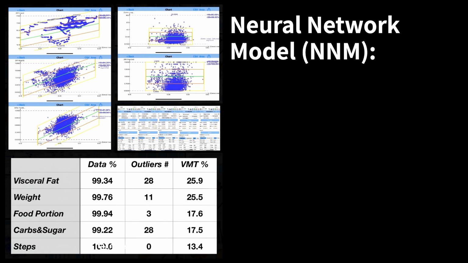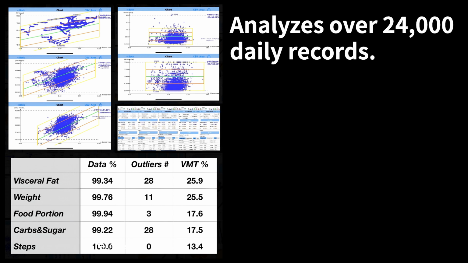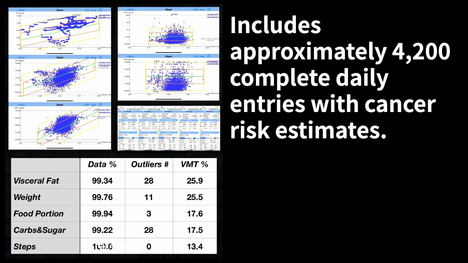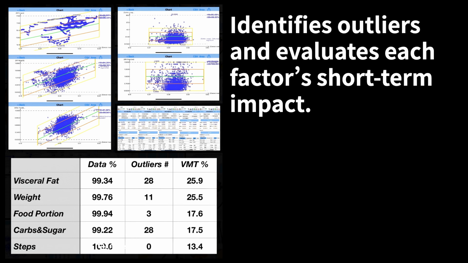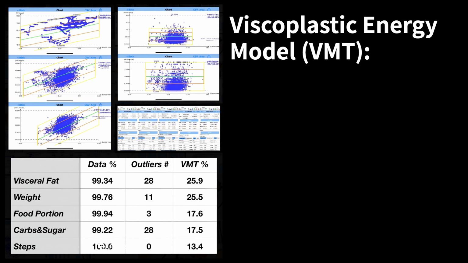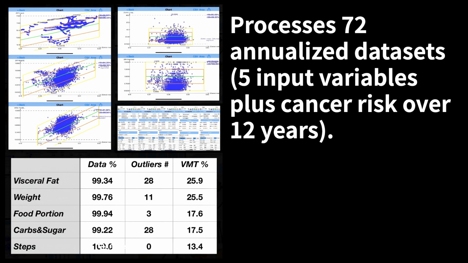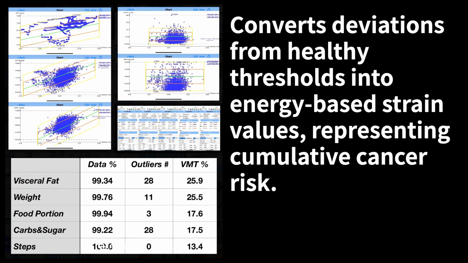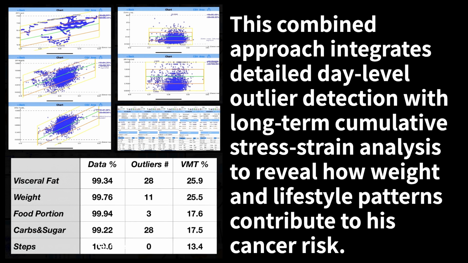Neural network model, NNM, analyzes over 24,000 daily records, includes approximately 4,200 complete daily entries with cancer risk estimates, identifies outliers and evaluates each factor's short-term impact. Viscoplastic Energy Model, VMT, processes 72 annualized datasets, 5 input variables plus cancer risk over 12 years, converts deviations from healthy thresholds into energy-based strain values, representing cumulative cancer risk. This combined approach integrates detailed day-level outlier detection with long-term cumulative stress strain analysis to reveal how weight and lifestyle patterns contribute to his cancer risk.